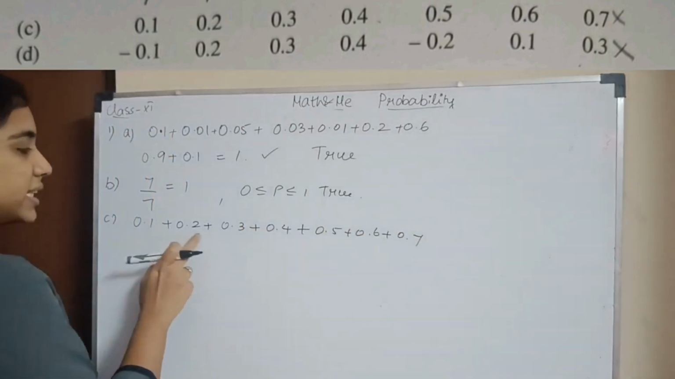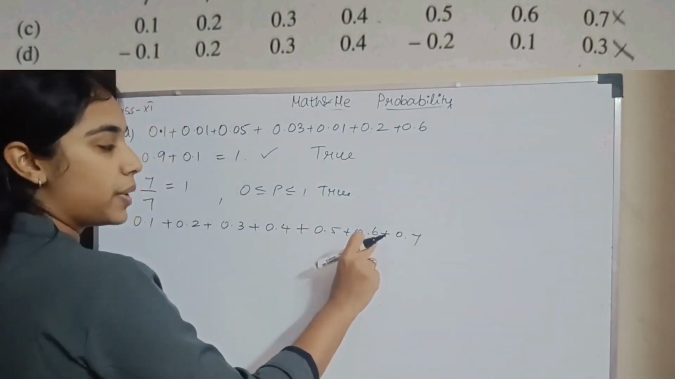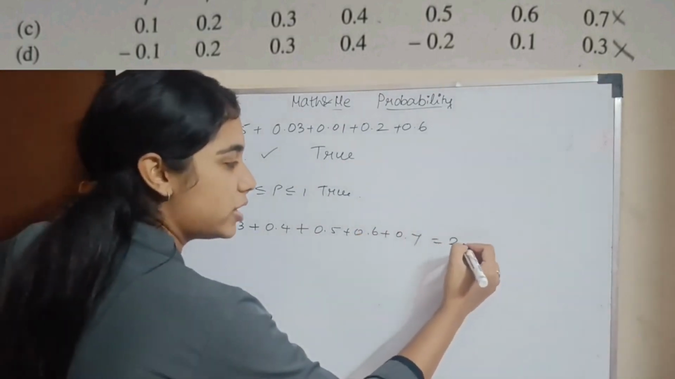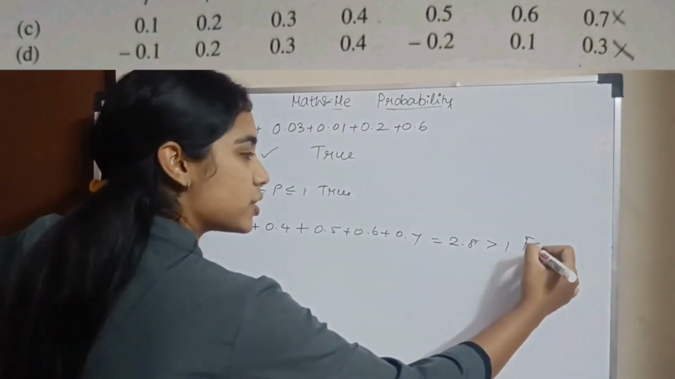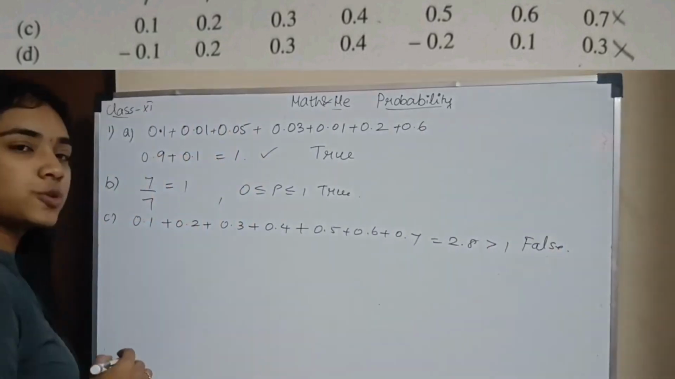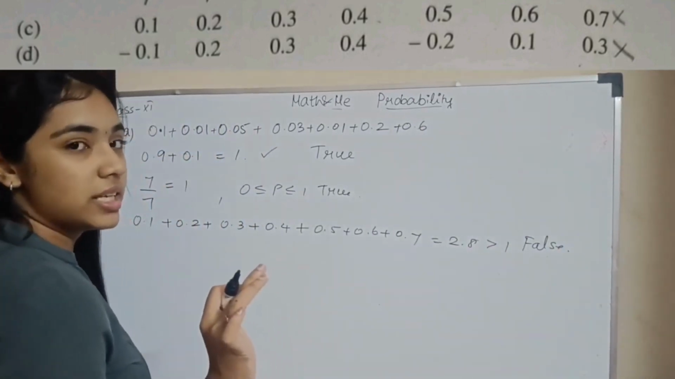So what will come? 3, 6, 10, 15, 21, 28. So I'm getting 2.8. So 2.8 is a number which is greater than 1. So it does not satisfy the second condition, which means false. So the given values alone is not a valid probability sample space.